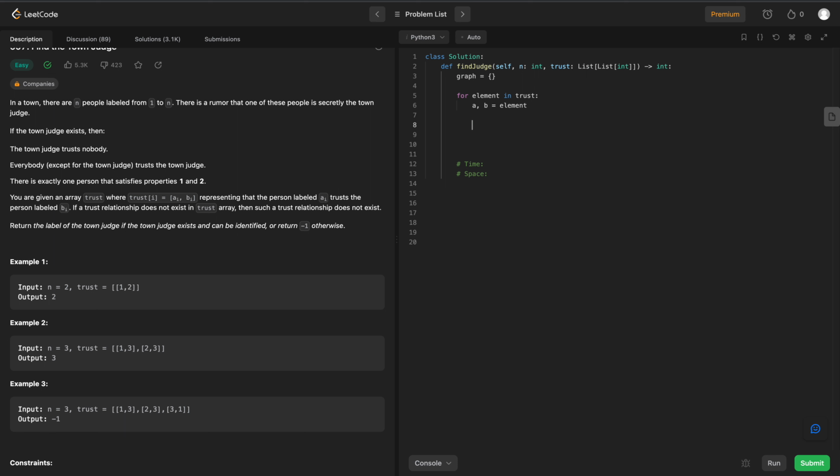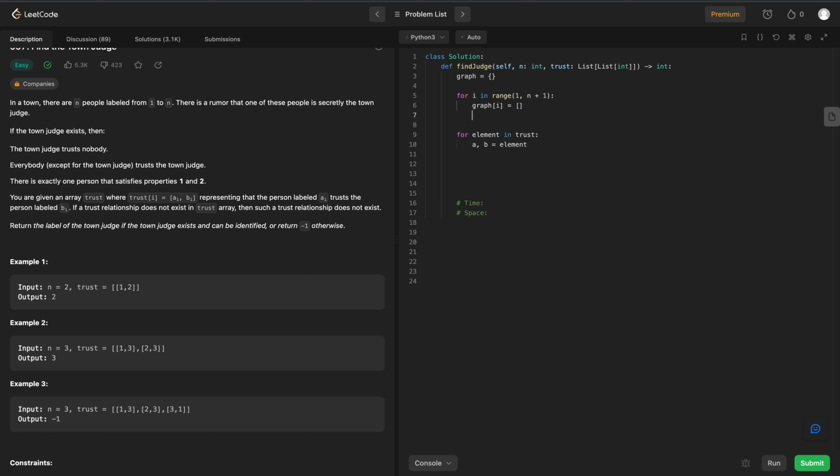And before we go any further, we know that there are n people labeled from 1 to n, right? But they won't necessarily be inside of our trust relationship, right? So what we have to do is add all of these people to our graph before we can add our trust connections. So how do we do that? We can just say for i in range 1 to n plus 1, we are going to say graph of i is going to be equal to an empty array.